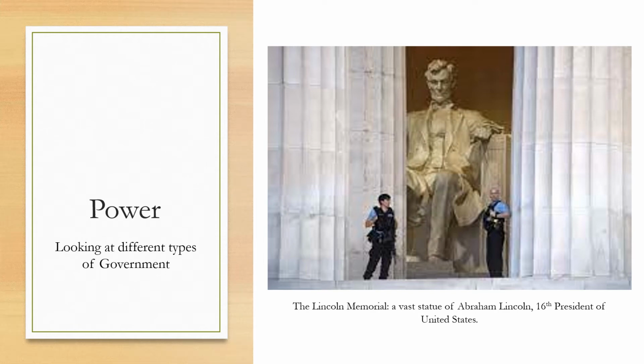Good morning, Year 7. Today we're looking at power and different types of government. We're actually going to be thinking about power in The Tempest, but also about power in today's world. The picture here is the Lincoln Memorial. It's a vast statue of Abraham Lincoln, who's the 16th President of the United States. You can see how big that is if you look at the policeman in front of it.